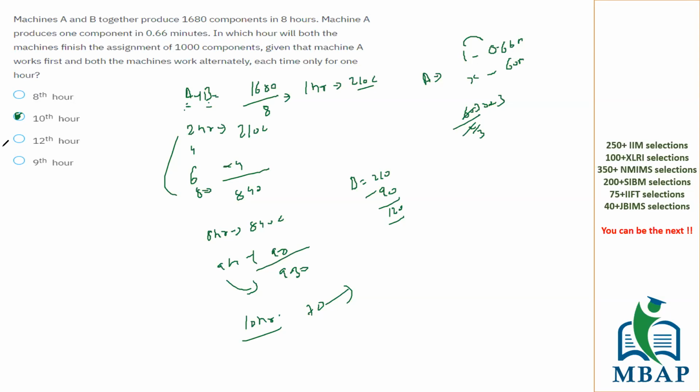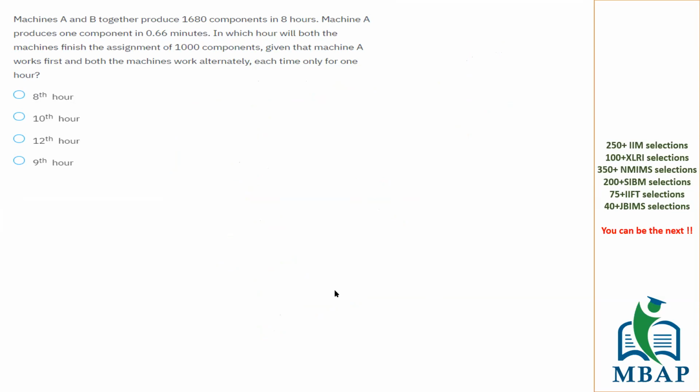Is this clear? Yes, sir. Given that machine A works first and then both work alternatively, should we consider that first?